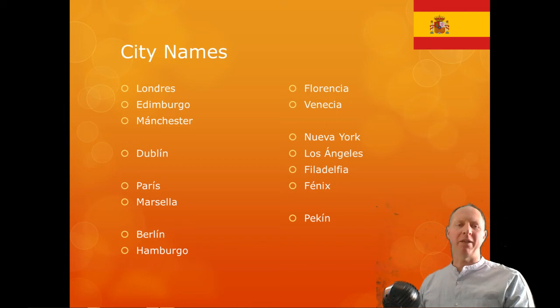Over in Ireland, Dublin gains an accent, Dublín. In France, Paris gains an accent, París, and Marseille becomes Marsella. Okay, Berlin gains an accent, Berlín, and Hamburg gains an O, Hamburgo. In Italy, Firenze or Florence becomes Florencia.